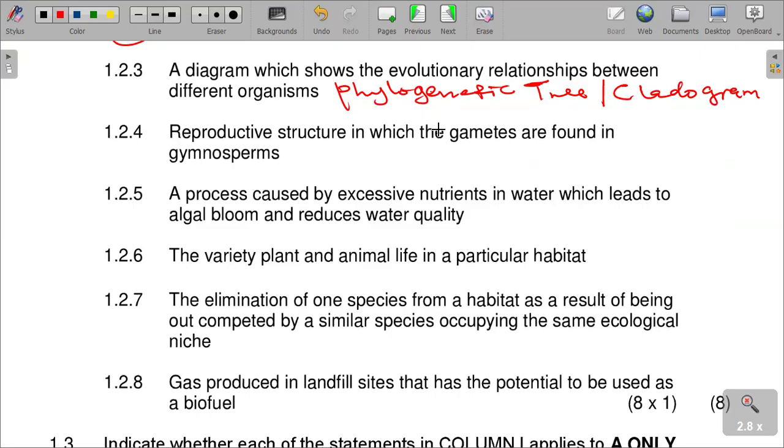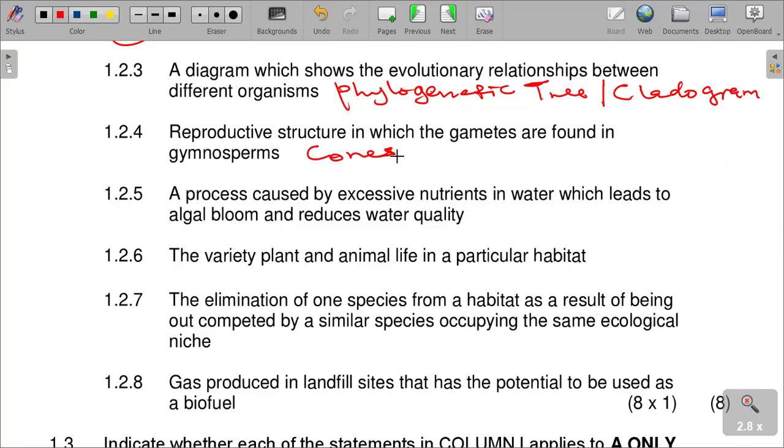Reproductive structure in which the gametes are found in the gymnosperms. It is called what? The cones. Where the gametes are found in the gymnosperms is called the cones.